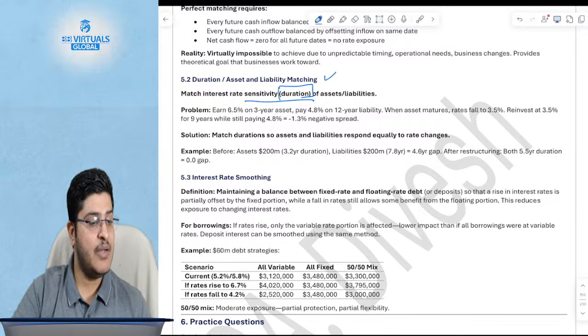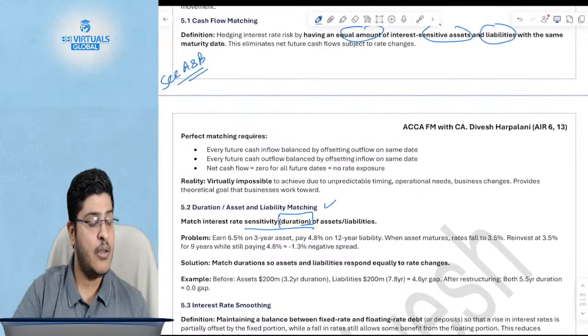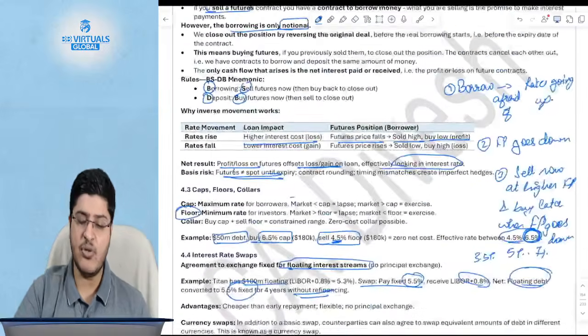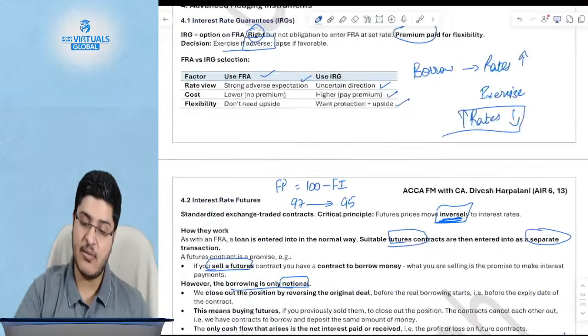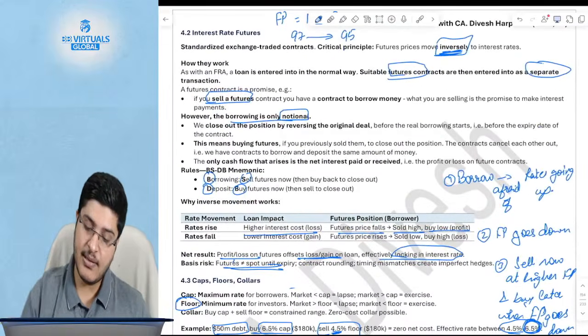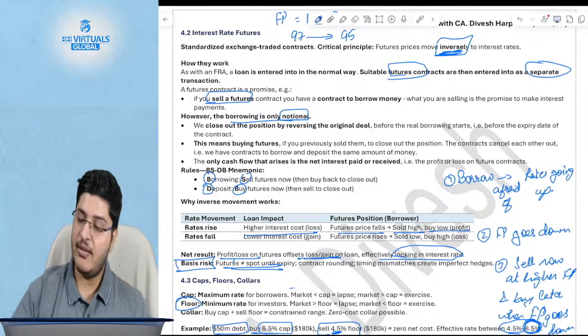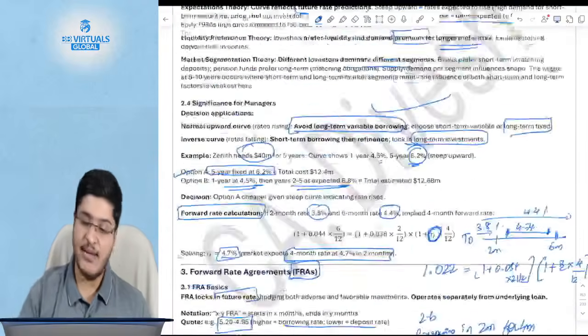Basis risk means the difference between the future price and the current spot price in currency, not in currency future. Basis risk means the difference in interest rate futures. Basically, there are two types of basis risk. One is the basis risk over here. The other one you can call a base risk, not a basis risk.